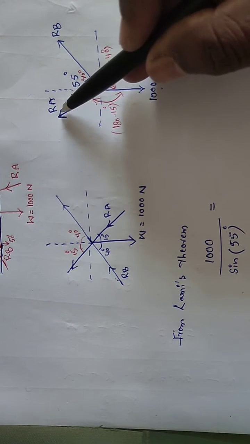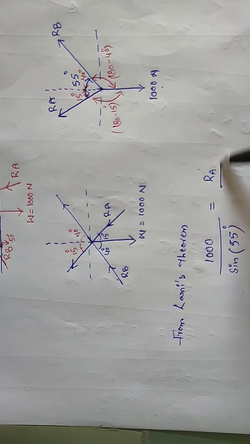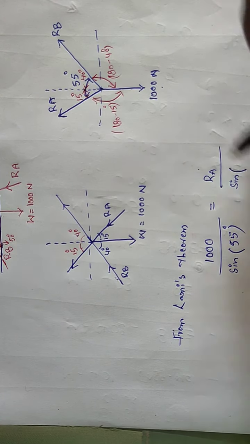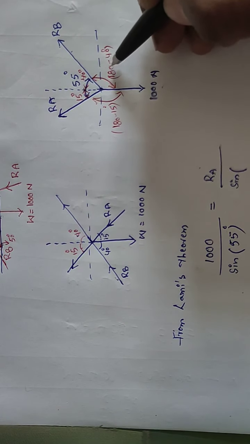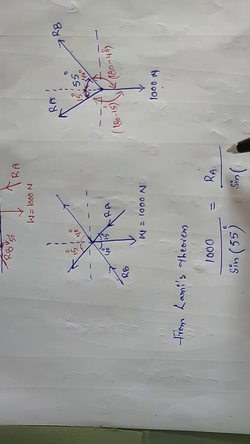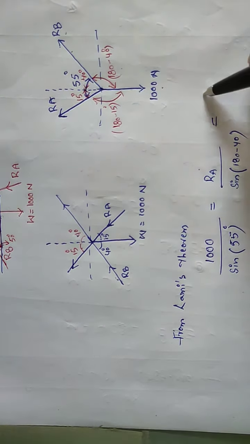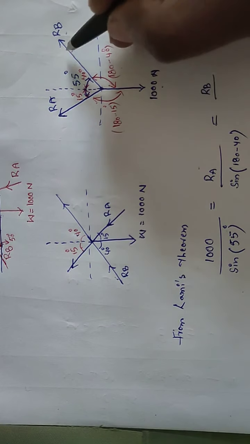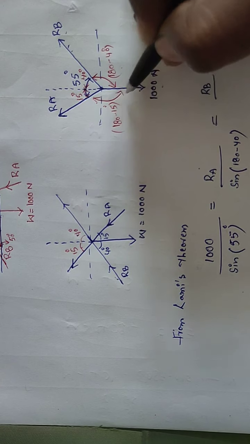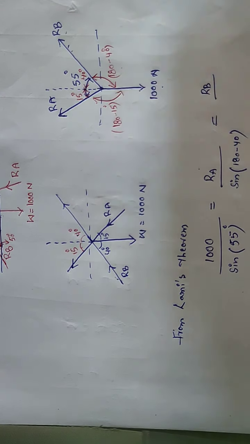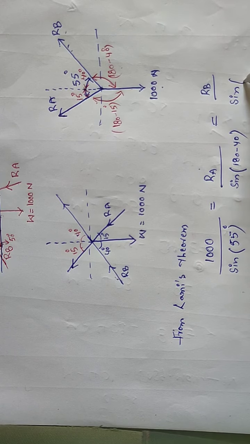Next, RA by sine of the angle between the other two forces, RB and 1000 Newton, which is 180 minus 40, sine of 180 minus 40. Next, RB by sine of the angle between the other two forces, 1000 and RA, which is 180 minus 15. RB by sine of 180 minus 15.